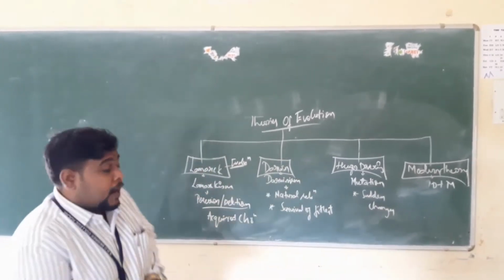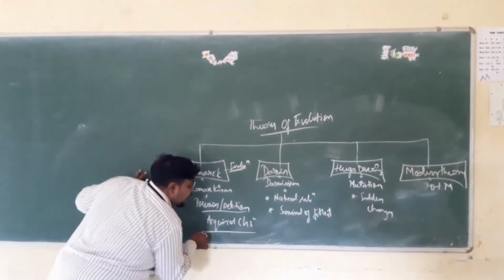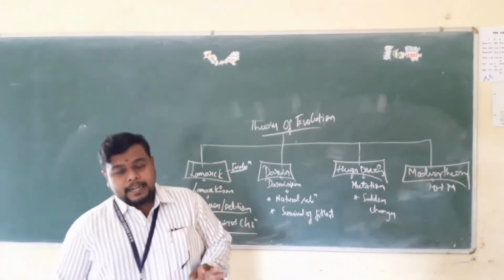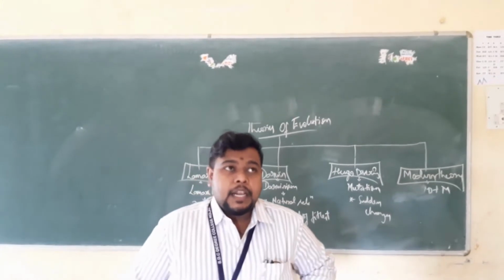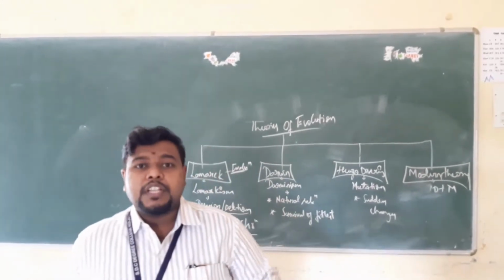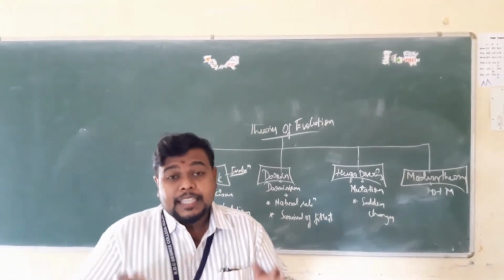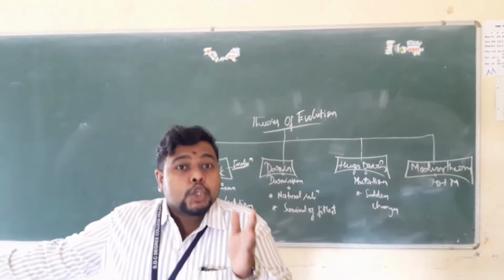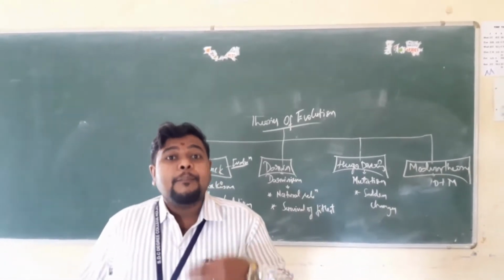What was the second part? That is called acquired characters. The second part of Lamarckism is all about acquired characters. So I'll give an example. If your father is very good at mathematics, let's take an example, then according to Lamarck, the son born to that particular father should also be very good in mathematics.